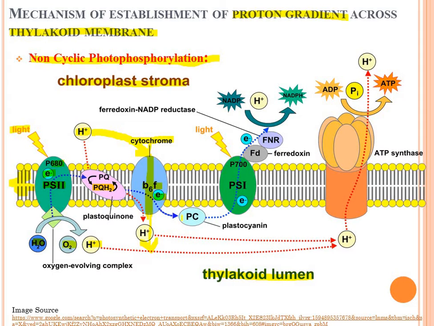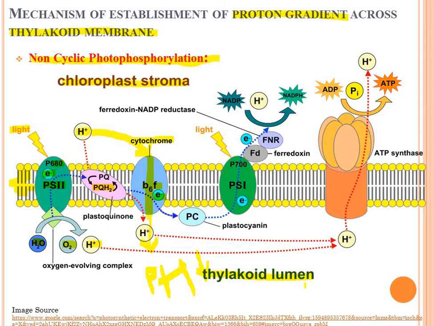What happens due to this? The pH of the chloroplast stroma increases, meaning H plus concentration decreases, while the pH of the thylakoid lumen decreases, meaning H plus concentration increases inside the thylakoid lumen.